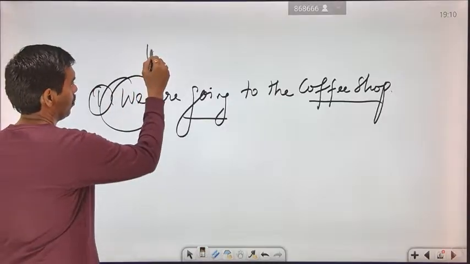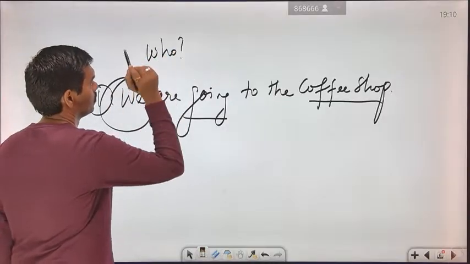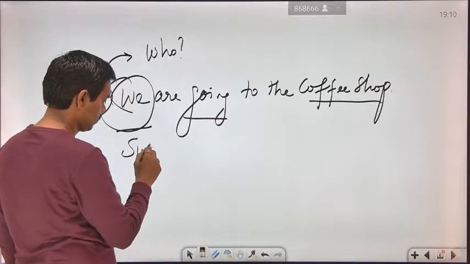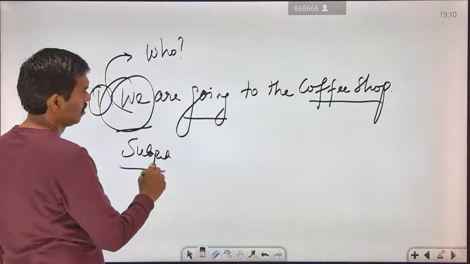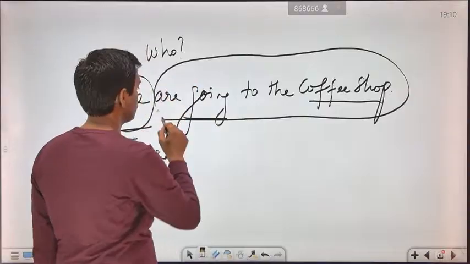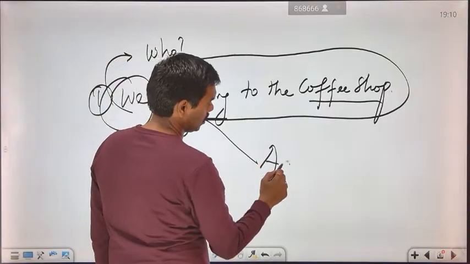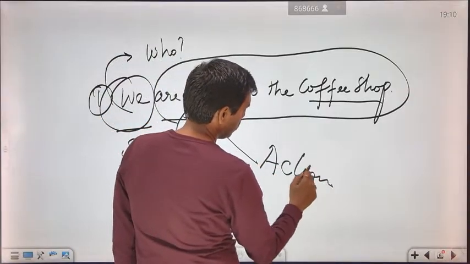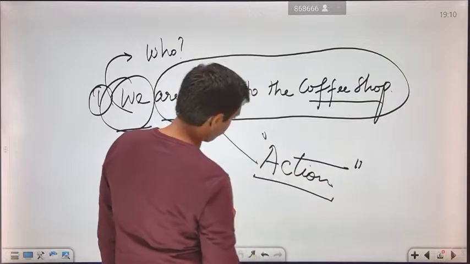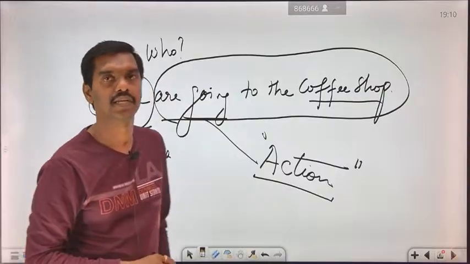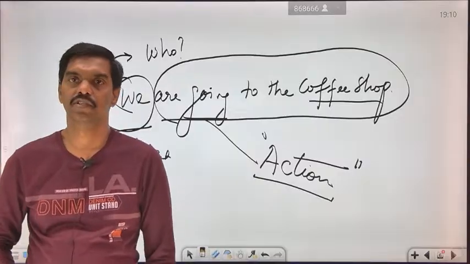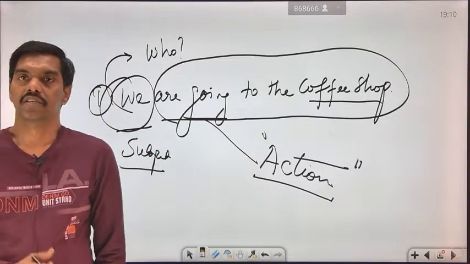First you should ask the question, who is going? We. So "we" is the subject, and "are going to the coffee shop" is represented as the action, which takes place in the present tense.